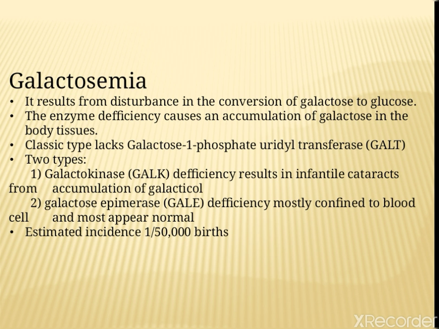There are two types of galactosemia. First is galactokinase deficiency. It results in infantile cataracts from accumulation of galactitol. And second one is galactose epimerase deficiency, mostly confined to blood cells and most appear normal. Estimated incidence is 1 per 15,000 births.